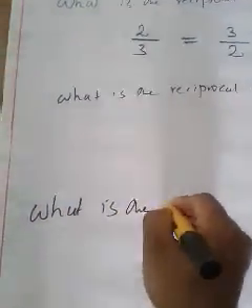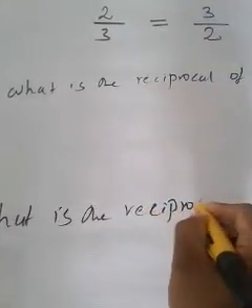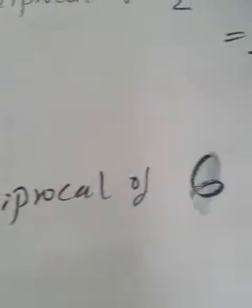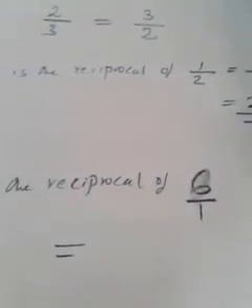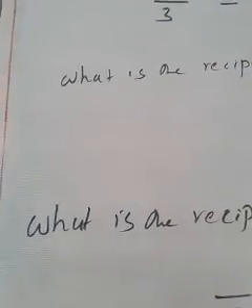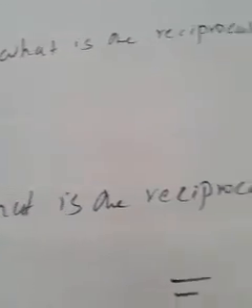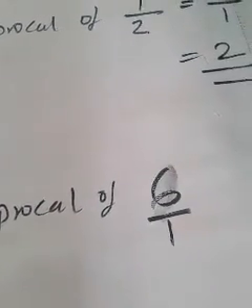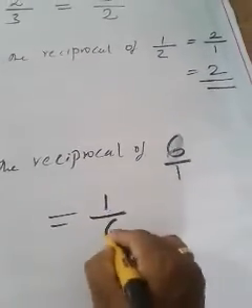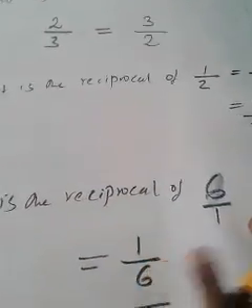Then let me ask you a question. What is the reciprocal of 6? Can I write 6 as 6 by 1 for better understanding? So instead of asking what is the reciprocal of 6, I am writing it as what is the reciprocal of 6 by 1? Because 6 we can write as 6 by 1. Now can you take the reciprocal of 6 by 1? It is 1 by 6. So in short, the reciprocal of 6 is nothing but 1 by 6.